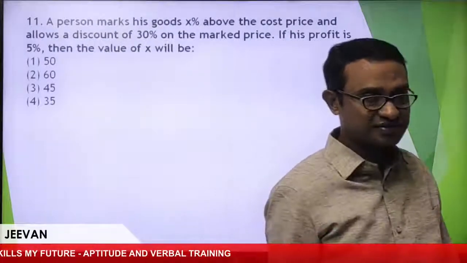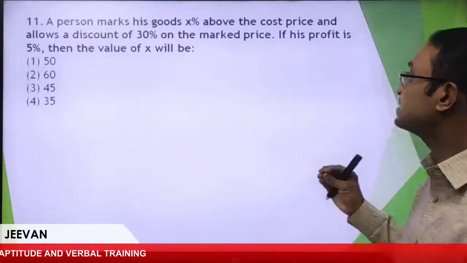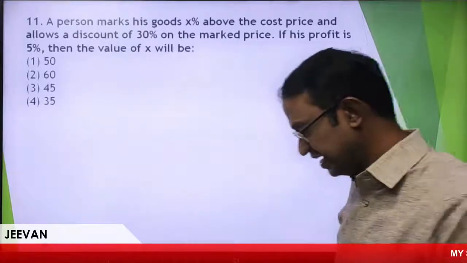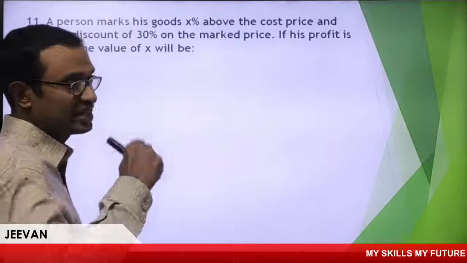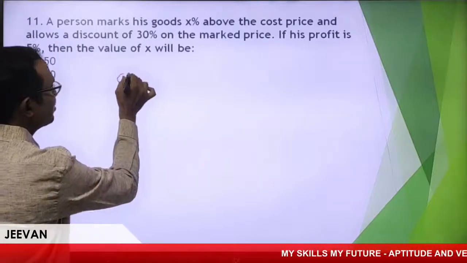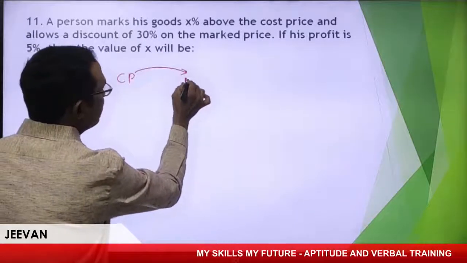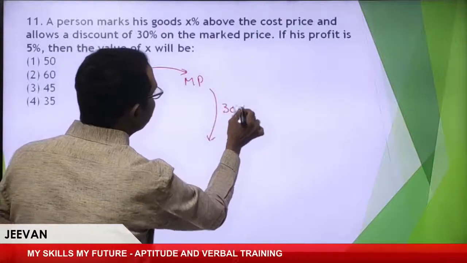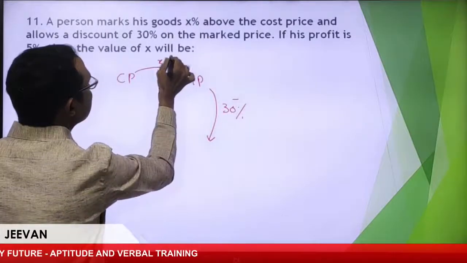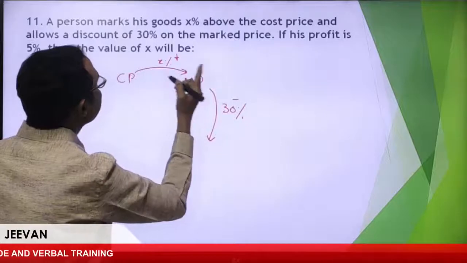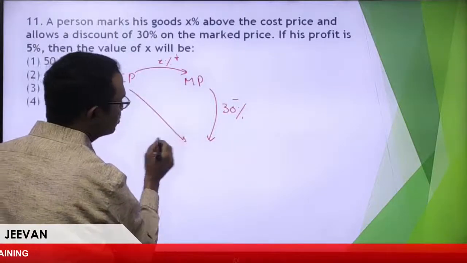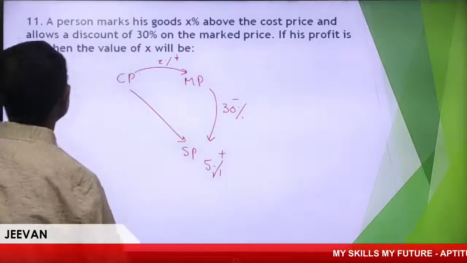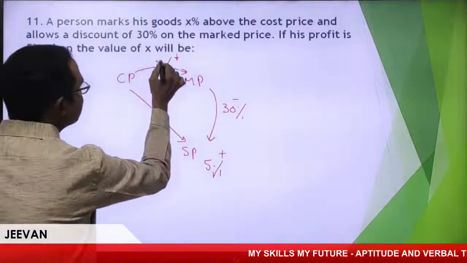A person marks goods X% above the cost price and allows a discount of 30% of the market price. See, this problem basically comes under discount. Here, cost price, then market price, and discount is allowed from here. How much? 30% discount is allowed. And his profit is 5%. Then what is the value of X? What is this X value?